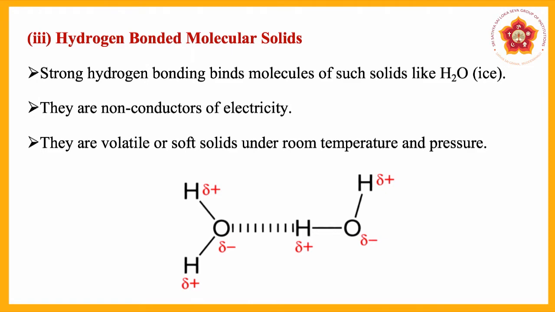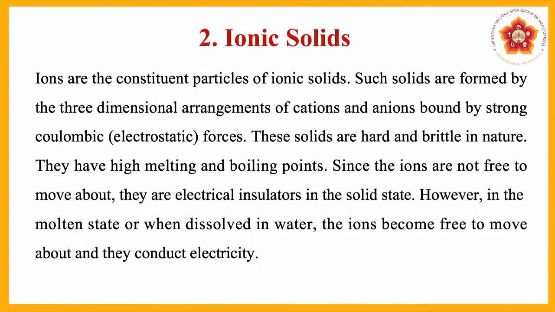So next one is ionic solids. In ionic solids, ions are the constituent particles. Such solids are formed by three-dimensional arrangements of cations and anions bound by strong Coulombic forces, that is, electrostatic force. These solids are hard and brittle in nature.